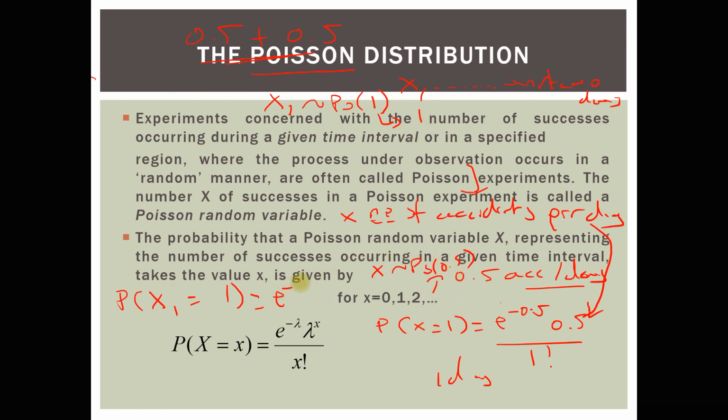So it becomes e power negative lambda, lambda is 1 now, and lambda is still 1 power 1 over 1 factorial, if this was to be found. Now, if we were to look for 3 days, then it would be 1.5 automatically because you will still be adding 0.5 again. So it would be 3 times 0.5 if you were to deal with 3 days. So that's how you can basically apply the Poisson distribution.